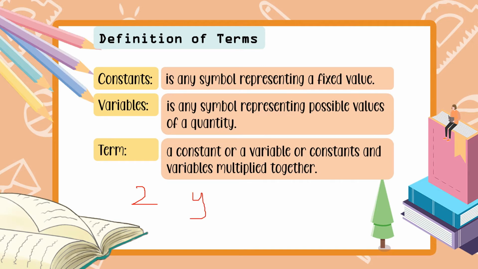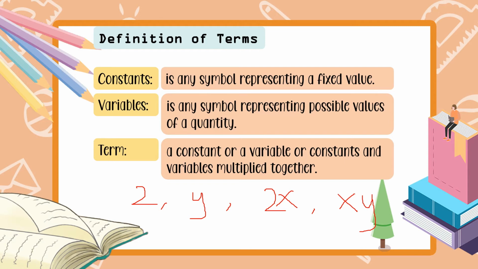Si y ay pwede rin maging term. And si 2x or 2 times x ay pwede ring term. Pwede rin maging term yung variables na minultiply mo. So, x times y or xy can also be considered as a term.